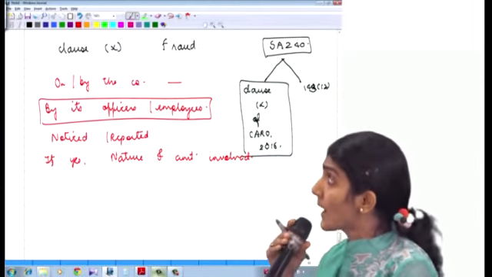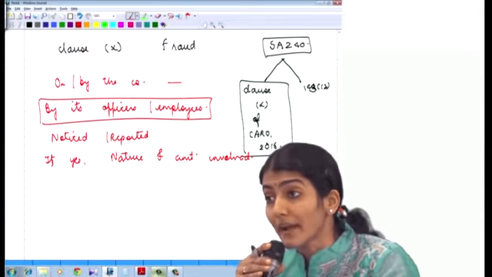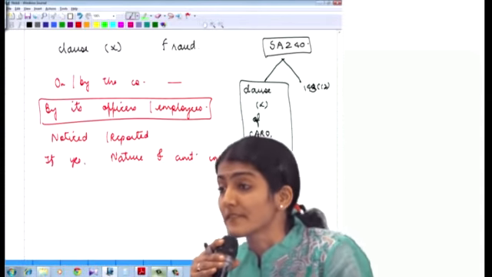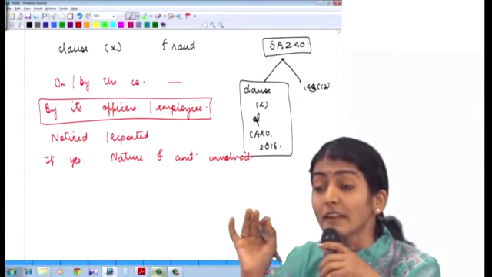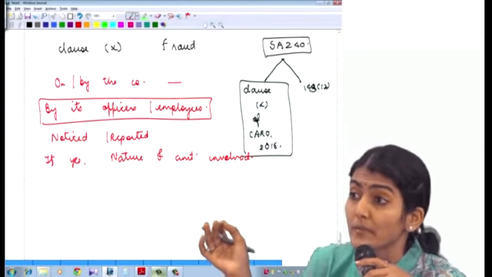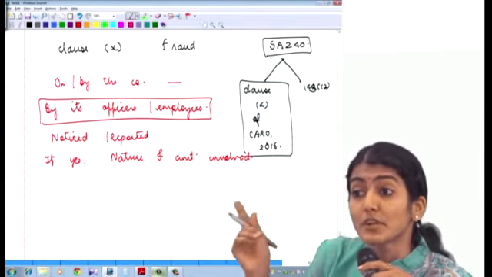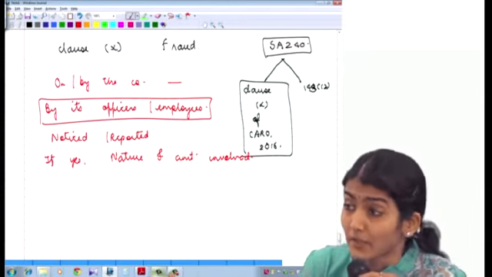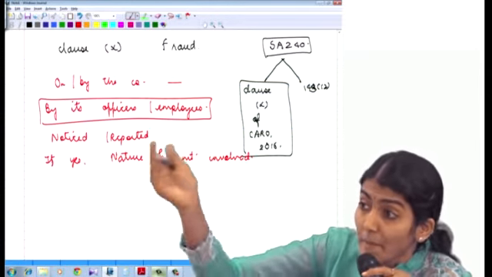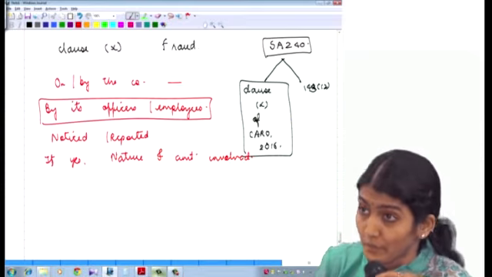Any fraud on the company or any fraud by the company, by its officers or employees. Okay, new entry. So external frauds are not covered in CARO 2016. Noticed or reported. मतलब पक्का you know कि this fraud had happened. तुमने अपने आंखों से देखा था या management खुद आके they reported to you.